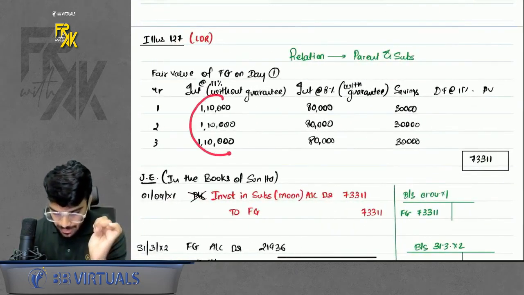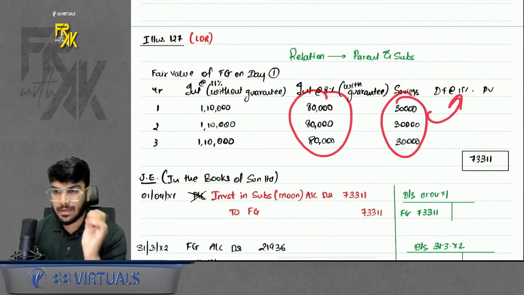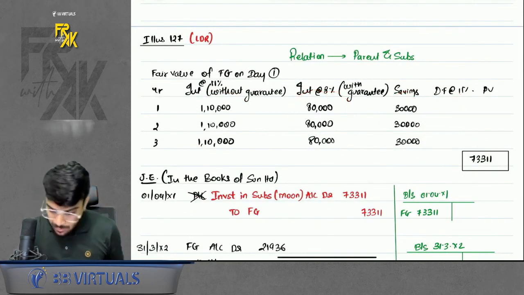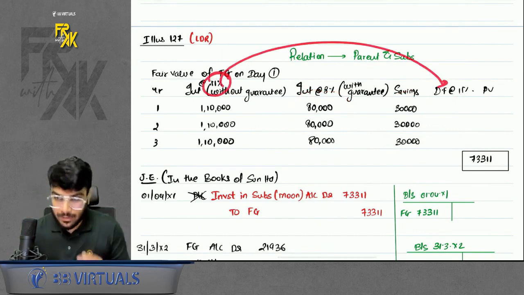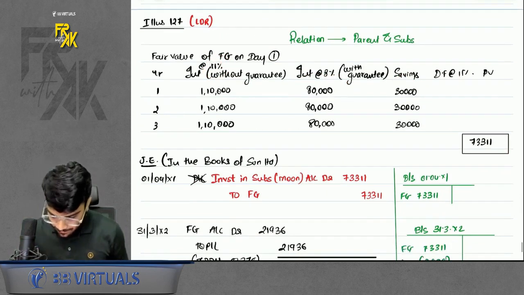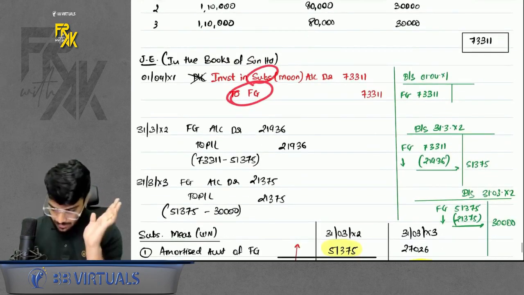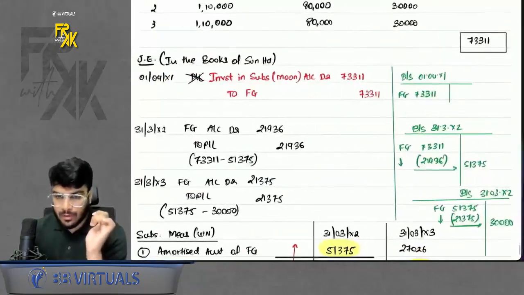So, interest without guarantee is 1 lakh 10, with guarantee 80. Savings is 30, bring it at present value. For bringing it at present value, use the rate of without guarantee. Okay, we got this. Because a relationship is involved, we will book investment in subsidiary for the financial guarantee. First point. Now, how to do the year end accounting?